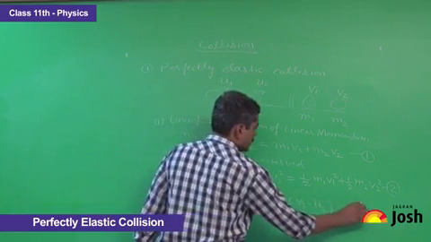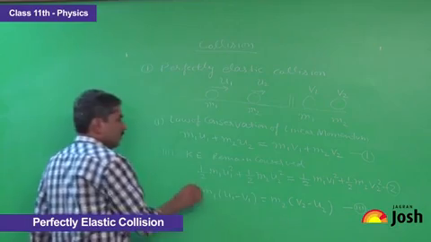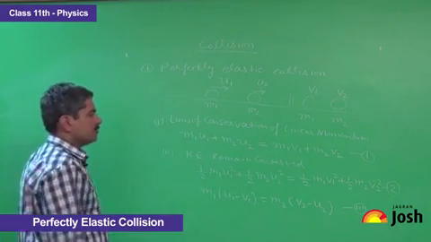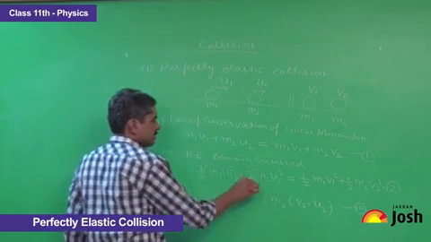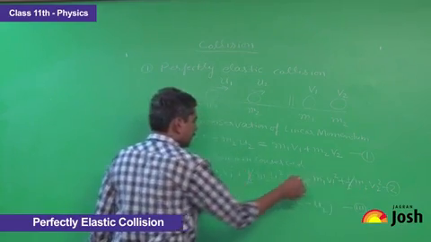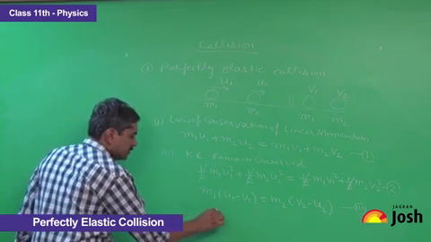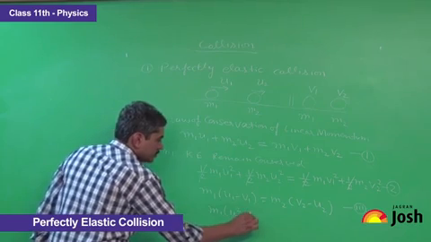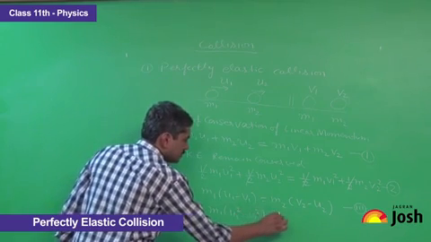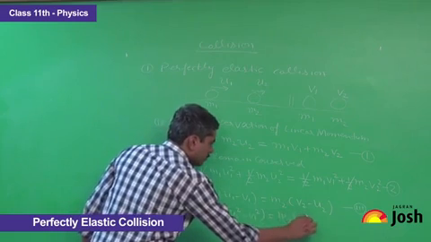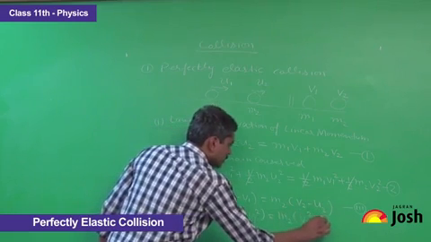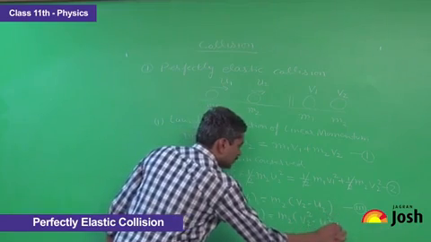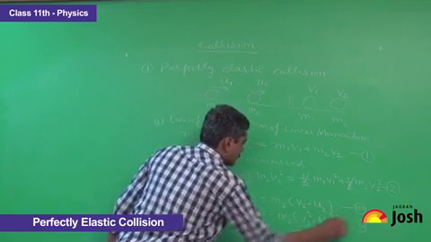This is equation number 3. From the kinetic energy equation we will cancel the terms of half, and when we collect the m1 on one side we can write it as m1 (u1 square minus v1 square) is equal to m2 (v2 square minus u2 square). This is equation number 4.